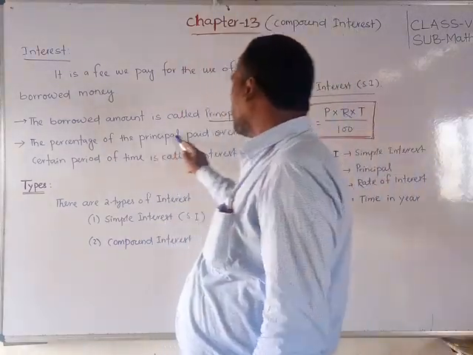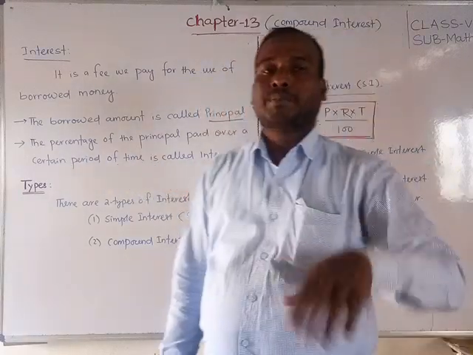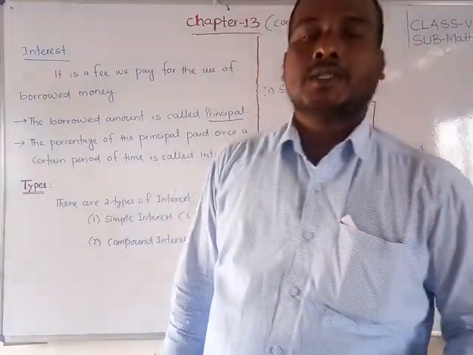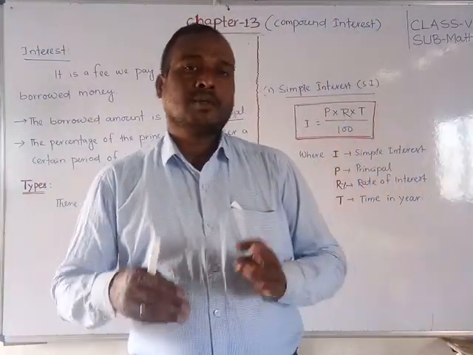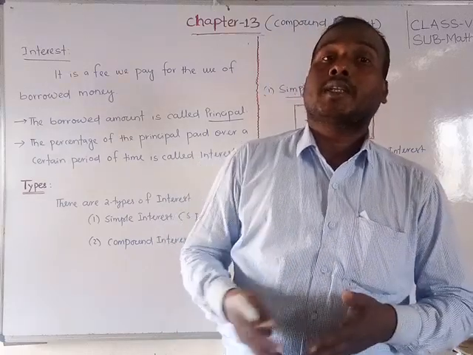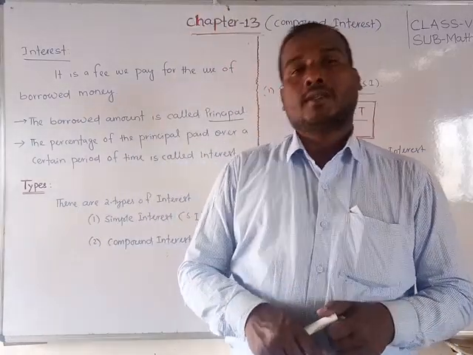The extra amount paid after a certain period, maybe 1 year or 2 years, is called interest.